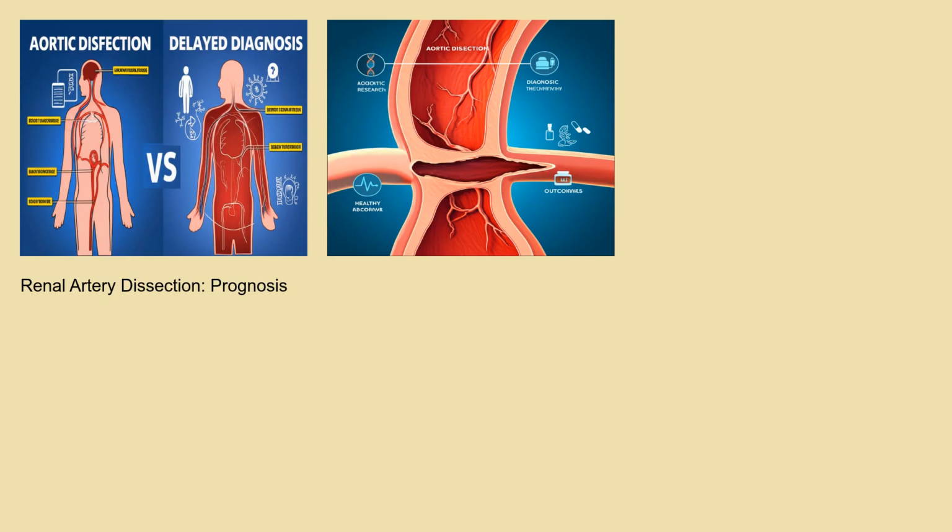Recent research is focused on developing more effective diagnostic tools and treatment strategies for renal artery dissection. Specifically, researchers are investigating the role of genetic factors in predisposing individuals to spontaneous dissections and exploring the use of minimally invasive techniques to repair damaged arteries. Ongoing research is also aimed at identifying biomarkers that can help predict the risk of recurrence and guide long-term management.